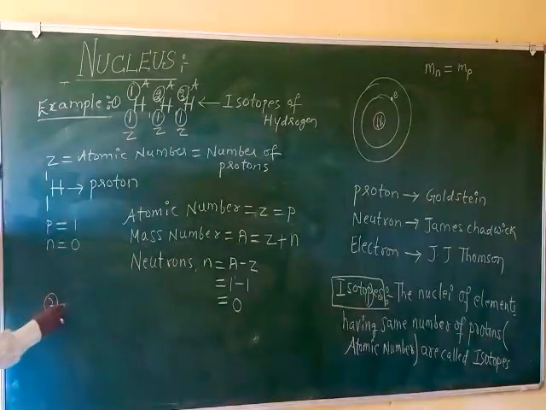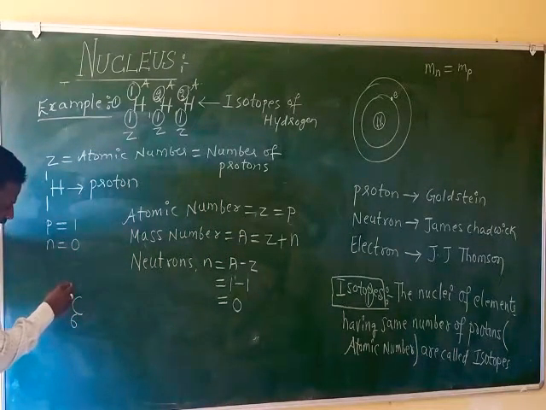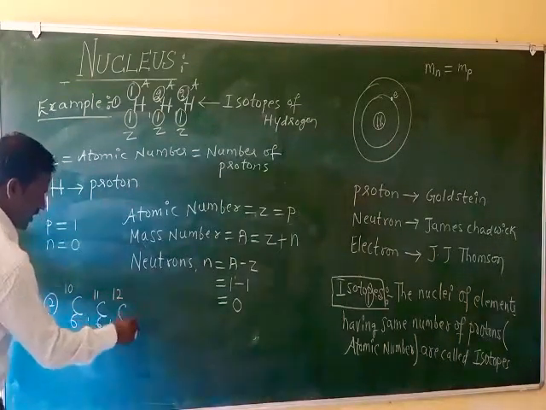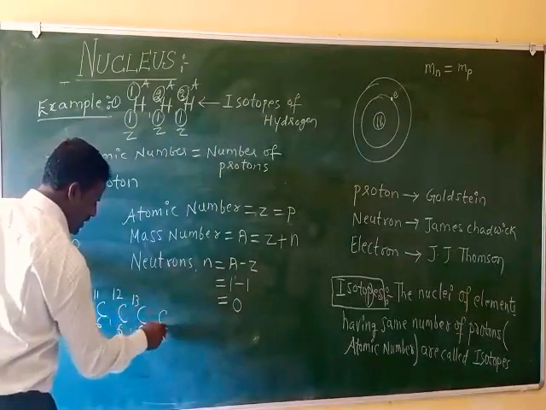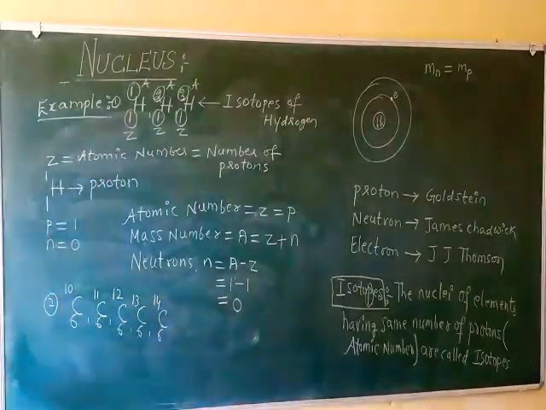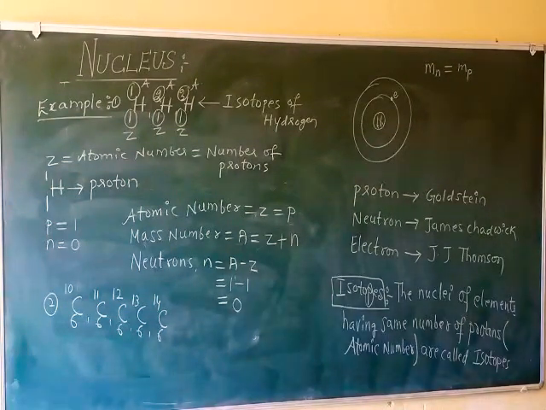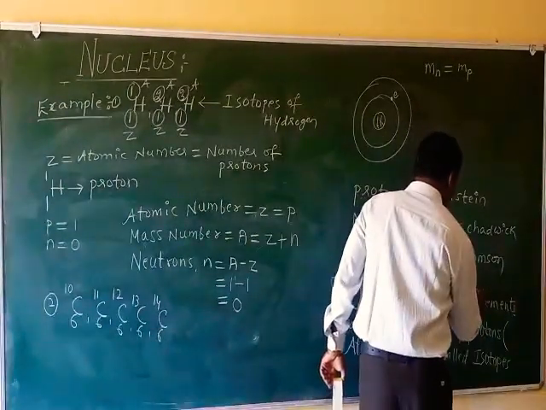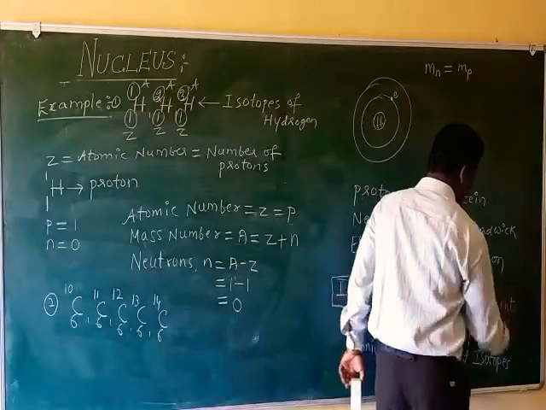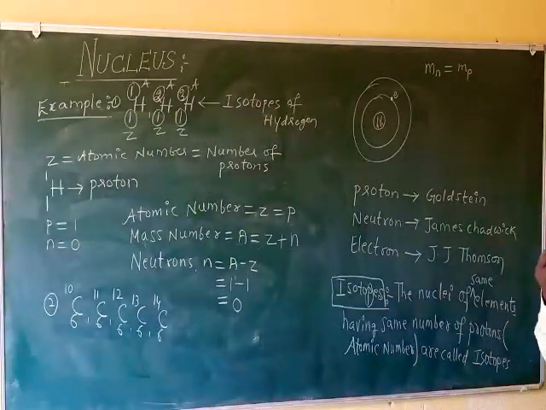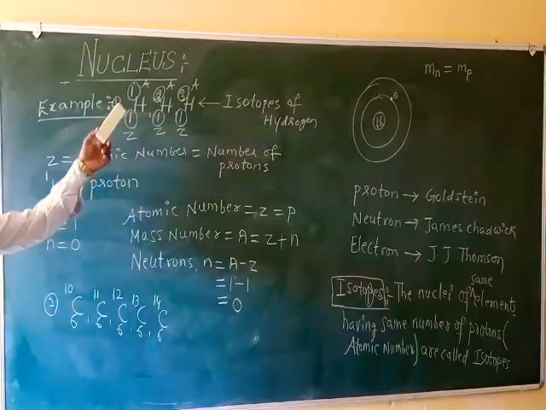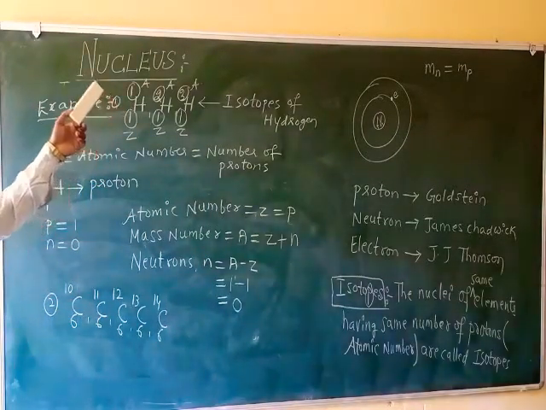Second example: C6 10, C6 11, C6 12, C6 13, C6 14. These are the different isotopes of carbon. Try to understand one thing: isotopes are the nuclei of the same element. Isotopes are present for the same element. Oxygen isotopes are of oxygen, carbon isotopes are of carbon. How many isotopes are there for carbon? 5 isotopes. For hydrogen? 3 isotopes. Oxygen also has 3 isotopes.